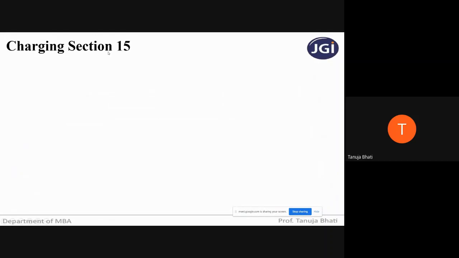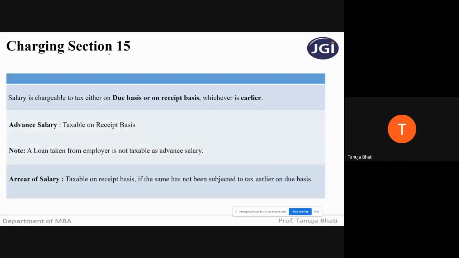I told you the meaning of charging section: when will the salary that I'm receiving as an employee be chargeable to tax? In my entire lecture, I will be considering myself as an employee. So when will what I'm receiving as salary from my employer be chargeable to tax? Remember students, section 15 is the charging section.